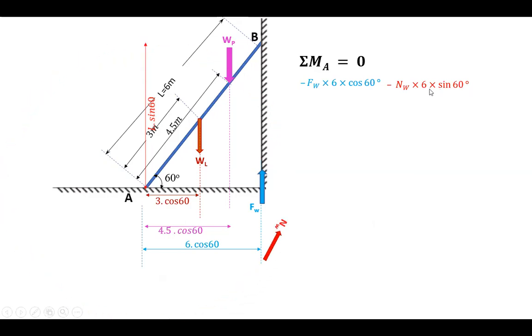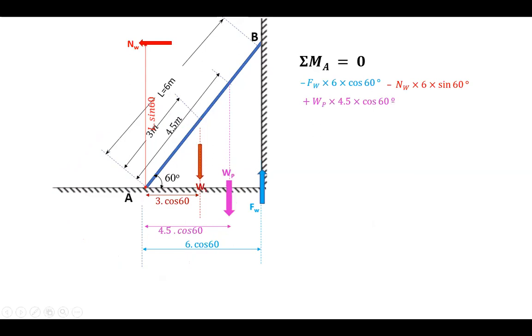So that's how you can find out the moment due to NW. Next, let us consider WP. Transfer the force from here to here for convenience, and therefore WP is at a distance of 4.5 cos 60 degree. If we apply moment due to that, it will be WP into 4.5 cos 60, and it produces a clockwise movement. It rotates in a clockwise direction, therefore it is considered as plus WP 4.5 cos 60.